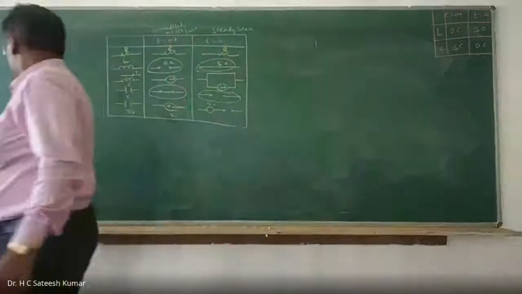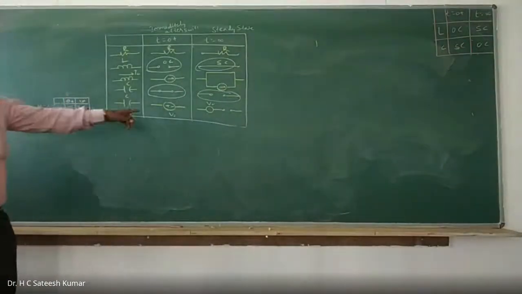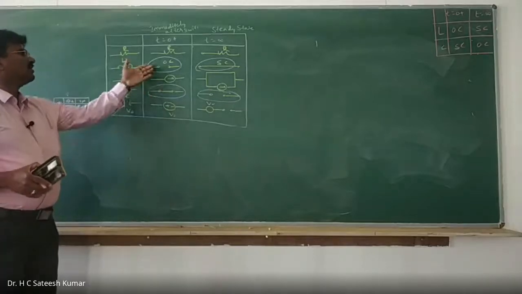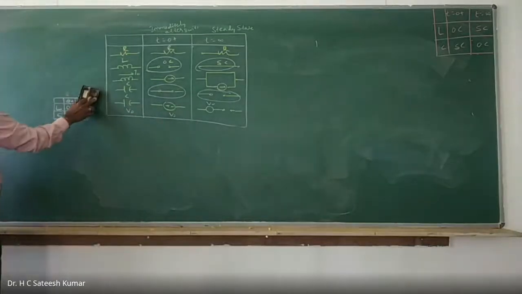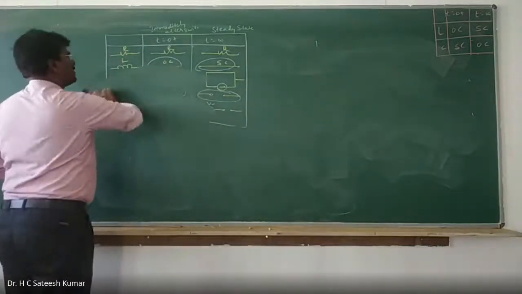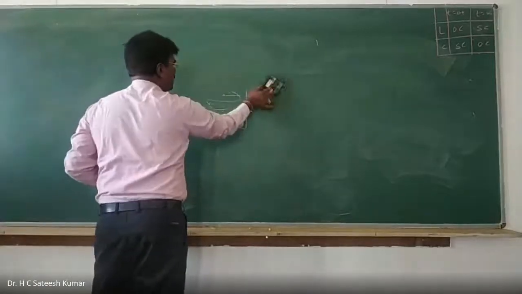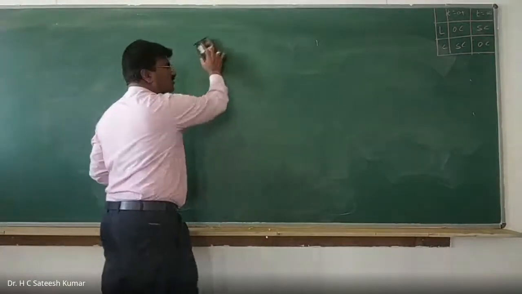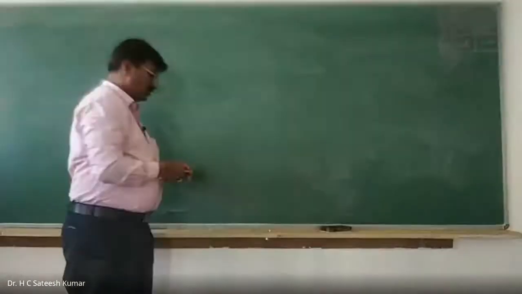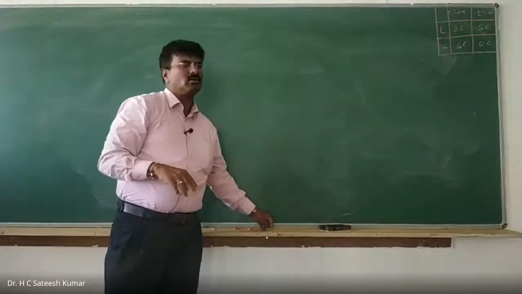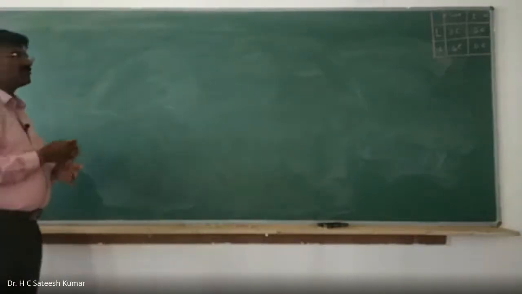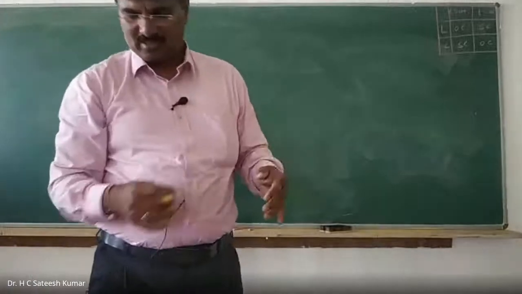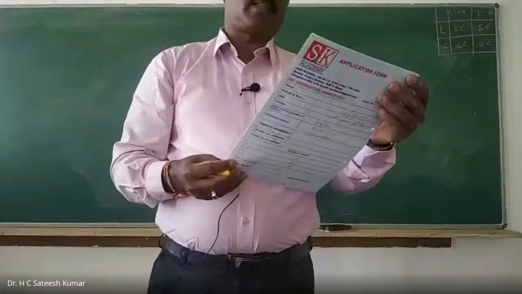If you remember that much, that is more than sufficient. The whole table is not required. Very rarely do we find it. If at all, the capacitor will become a voltage source and the inductor will become a current source. If you remember that much, it is more than sufficient to solve the problem. This is also asked in the exam. So from what I did today, we can expect two questions. One is why do we need initial conditions? They have asked that in the examination. And the transient behavior of the circuit elements, resistor, inductor, and capacitor. Now we shall start with an examination problem itself.